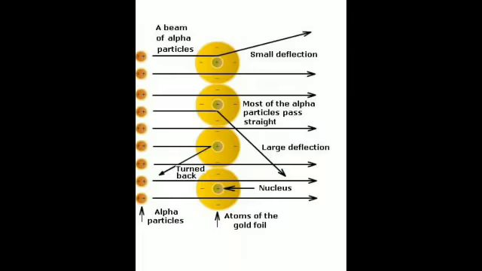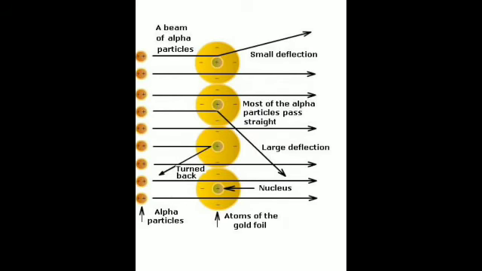I have told you the 3 observations. Most of the alpha particles pass straight through the gold foil without any deflection from the original path. They pass absolutely straight from the source, through the slit, and strike the fluorescent screen. On this basis he concluded that there is a lot of empty space in an atom. Observation number 2, that a few alpha particles were deflected at small angles and a few at large angles. You can see the small angles and the large angles.